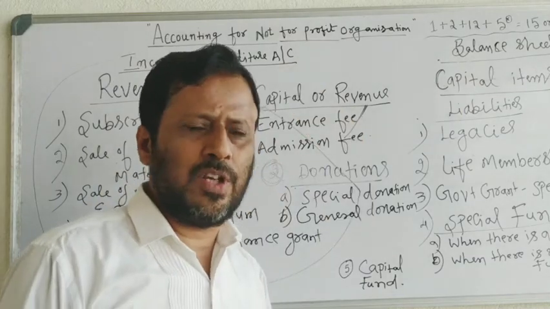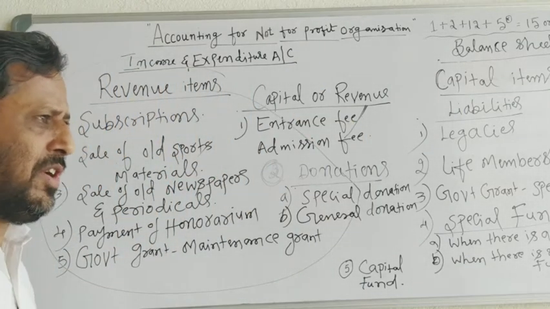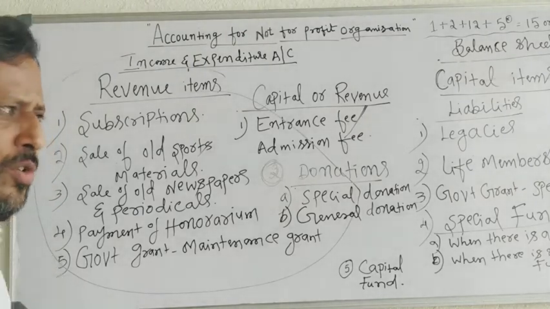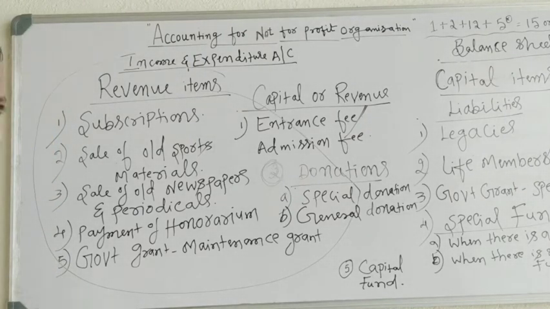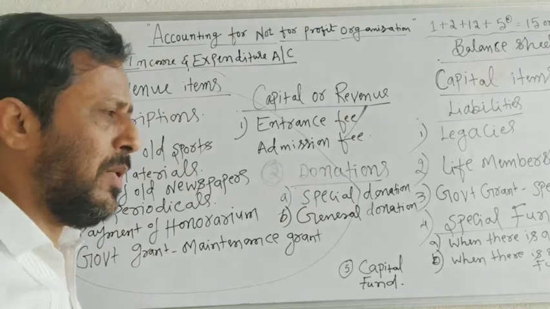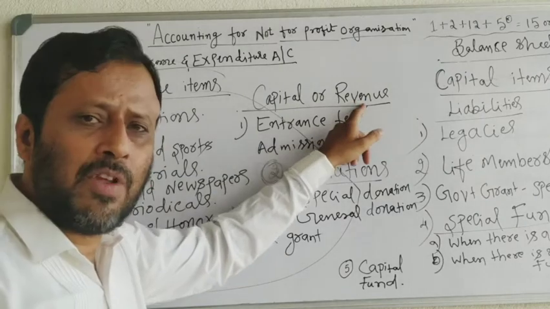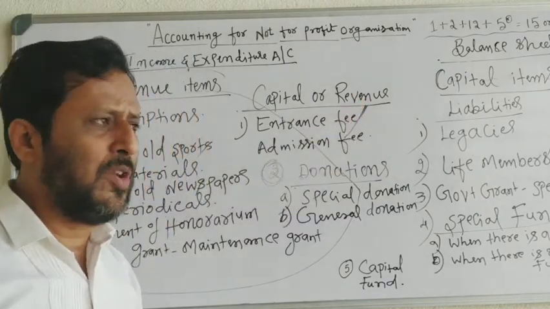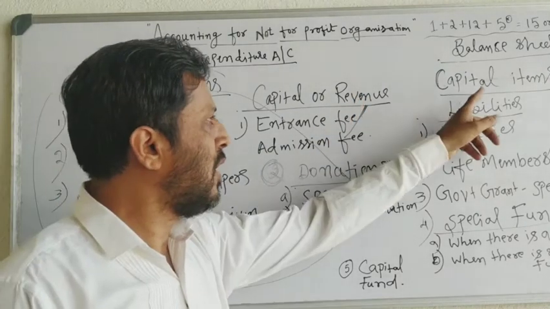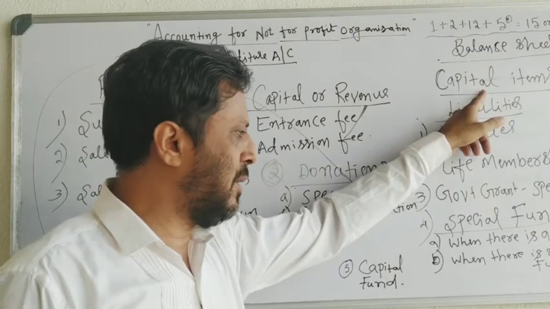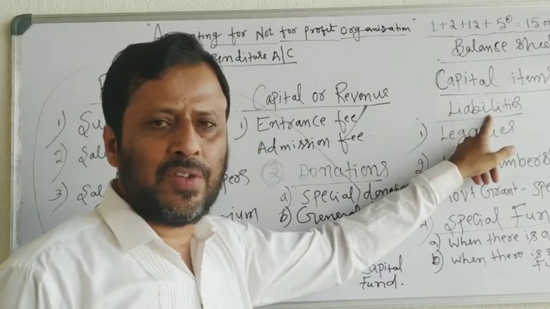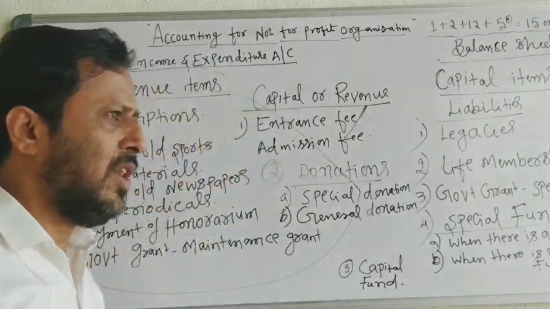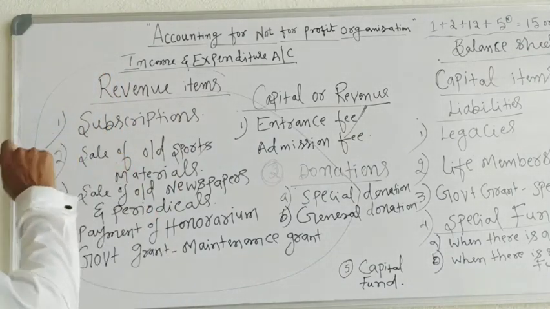Let's start with the special items. I have divided the special items into three categories. Some special items are revenue items. Some special items may be capital items or revenue items. Some special items are capital items. Capital items may be liabilities of the organization. Let's start with the first special item.